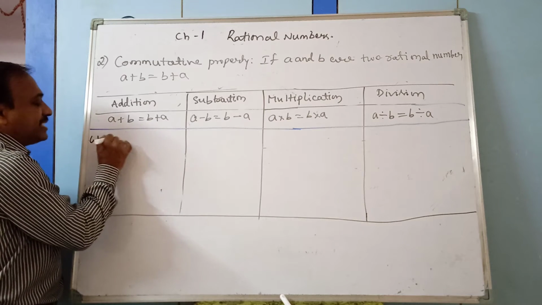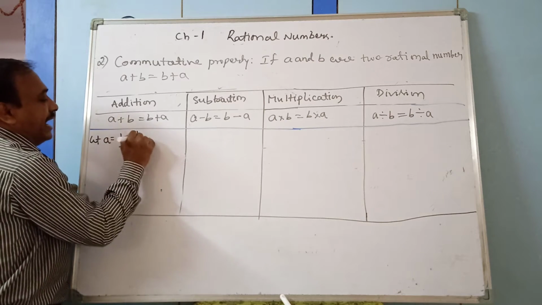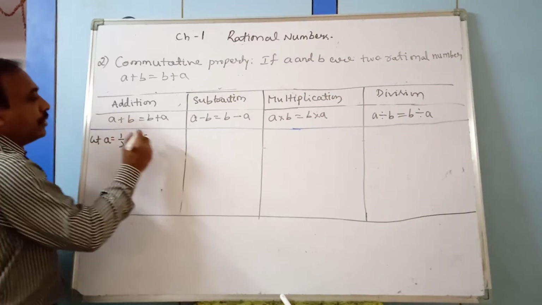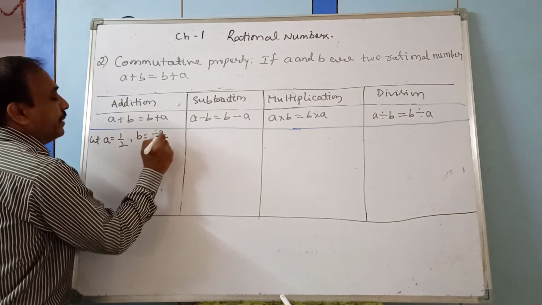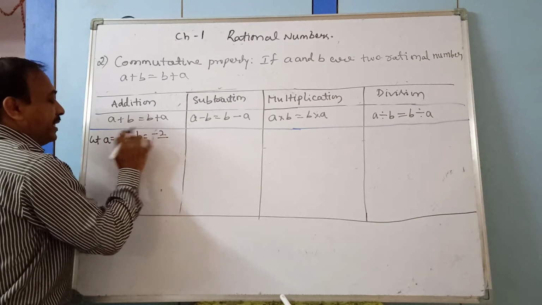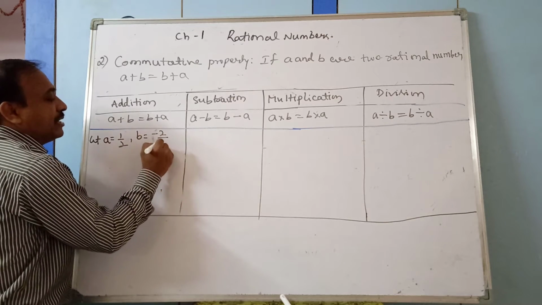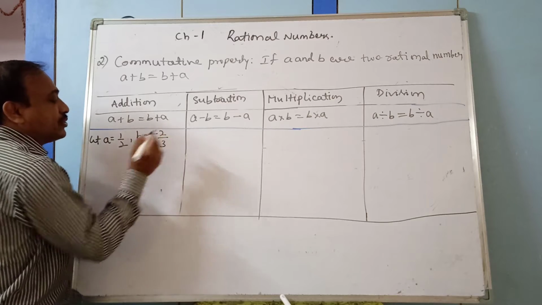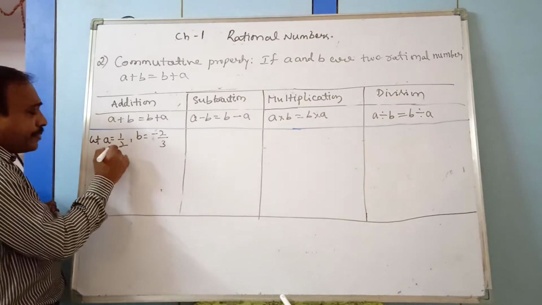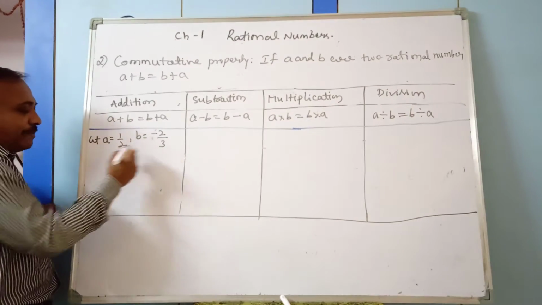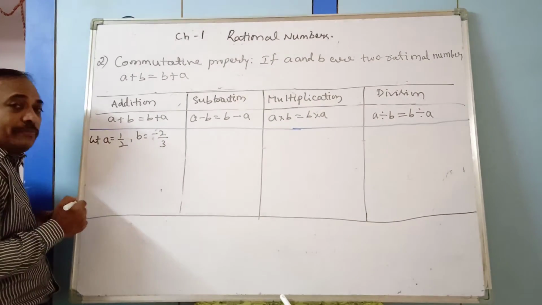Let a equal 1 by 2 and b equal minus 2 by 3. Now you see, for the commutative property, a plus b should be equal to b plus a.